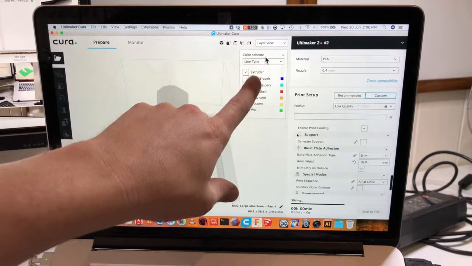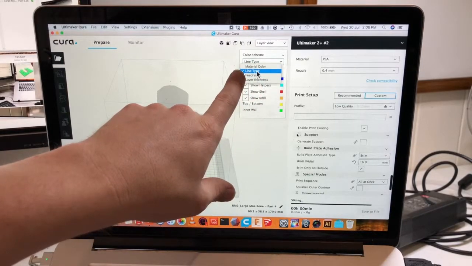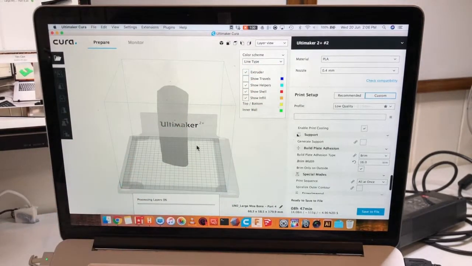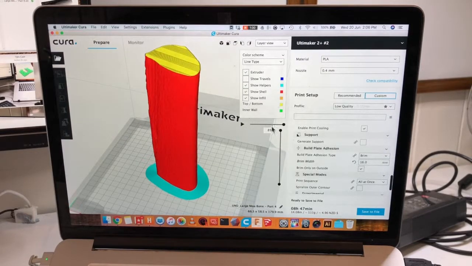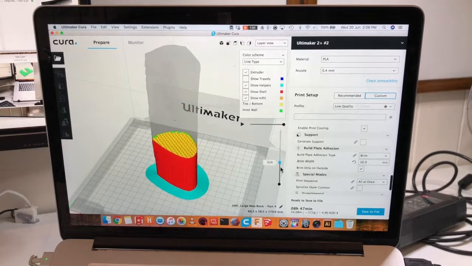In the top here, you'll see solid view. Let's move this over to layer view. And what this does is give us a visualization. Line type needs to be selected here, by the way. And you can untick the show travels button just to get some of the blurriness out of the way. So at our current settings, this is 899 layers thick.